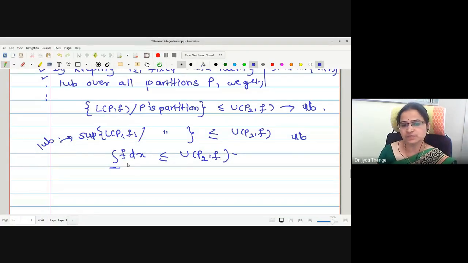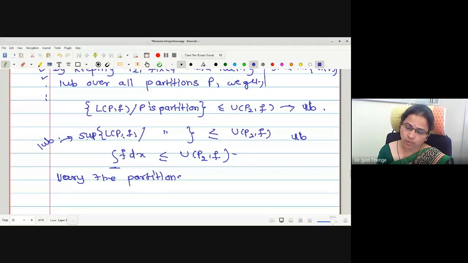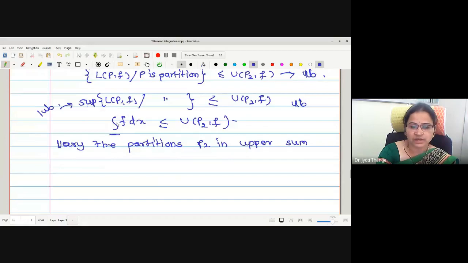Now what will we do? The left hand side is fixed. Now we will vary the partitions P2 on the right, in the upper sum. If I vary these partitions, every upper sum will be greater than or equal to this, which means this term, the lower integral, is treated as a lower bound.